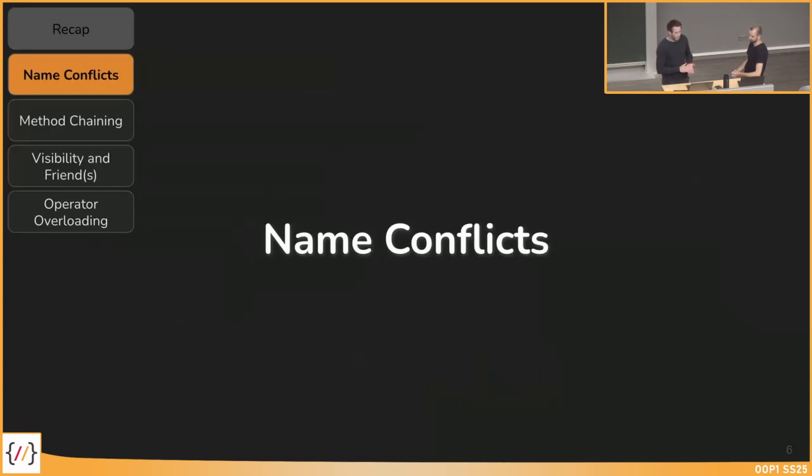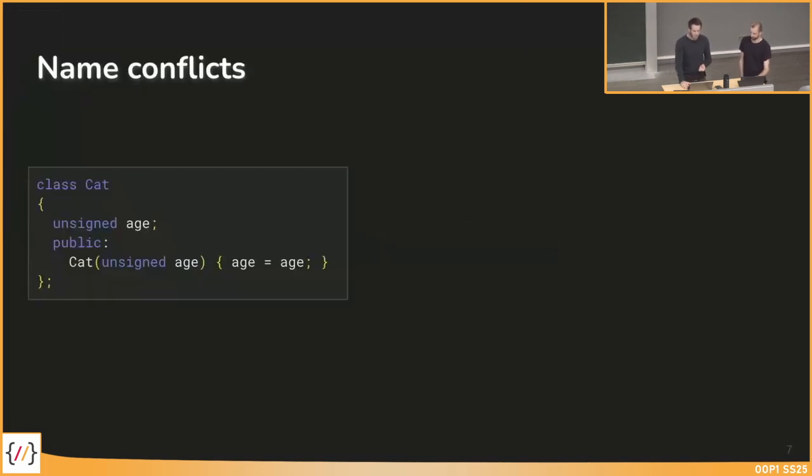Today we have one large topic, which is operator overloading. But before that, we have some smaller topics that we need to discuss, because operator overloading uses those concepts, which are name conflicts, method chaining, and visibility and friends. We start with the first one, which is name conflicts.